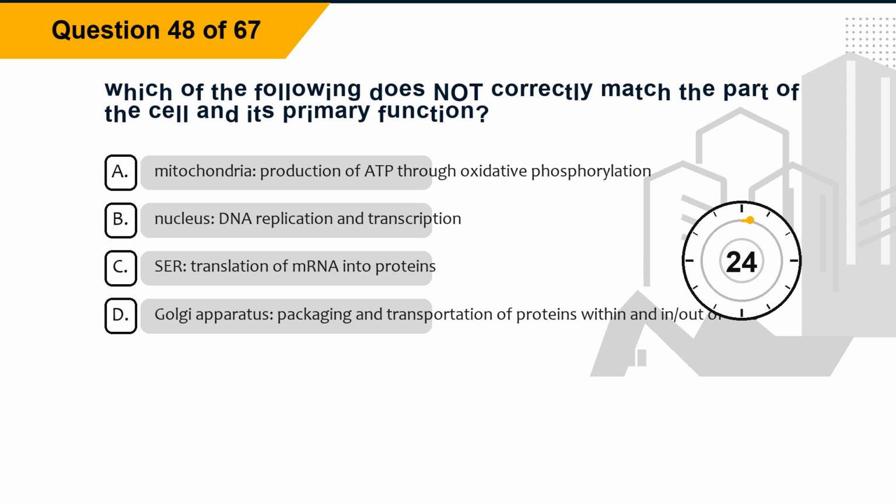Question 48. Which of the following does not correctly match the part of the cell and its primary function? Option A. Mitochondria, production of ADP through oxidative phosphorylation. Option B. Nucleus, DNA replication and transcription. Option C. SER, translation of mRNA into proteins. Option D. Golgi apparatus, packaging and transportation of proteins within and in/out of cells.